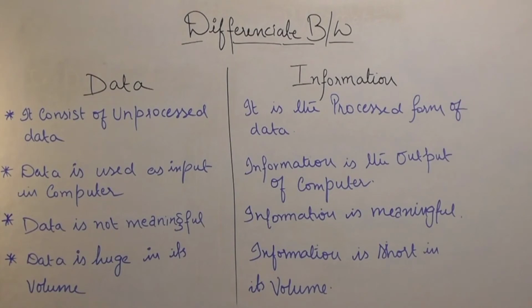Next up, data is huge in its volume, whereas information is short in its volume. Why are we saying data is huge? Because you can store a large, huge amount of data in a DBMS, but you can't store that much information. You can only store limited information in a database. You can't store a huge amount of information or files or folders in a DBMS. That's why we are saying information is short in its volume.